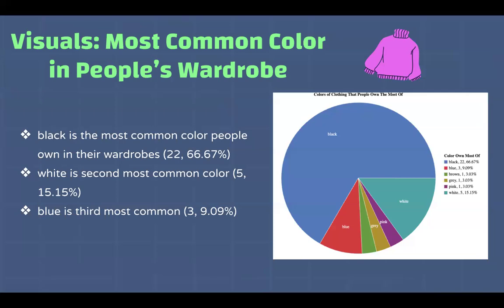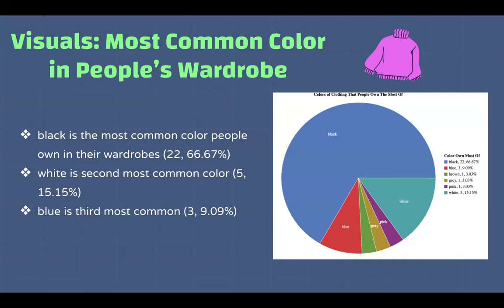And as you can see, black takes up a big chunk of this pie chart. It is the most common color people own in their wardrobes, with 22 out of 33 people choosing that. So about 2/3 of our responses were black. Coming in second is white, with 5 out of 33 people choosing that. And third is blue, with 3 people out of 33 choosing that as their most common color in their wardrobe.